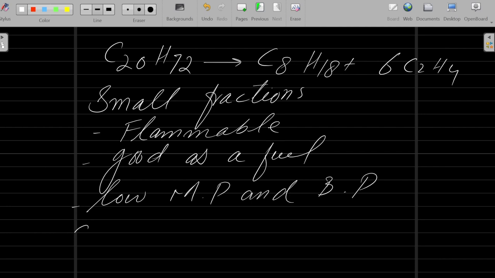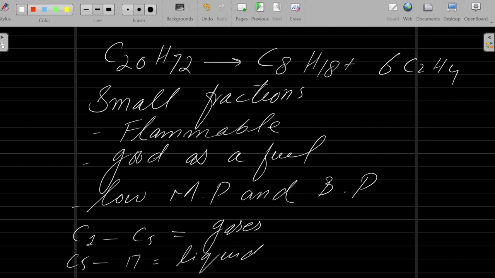If the carbon chain is from carbon number 1 to carbon number 5, they are mostly gases. From carbon number 5 to carbon number 17, they are mostly liquids.